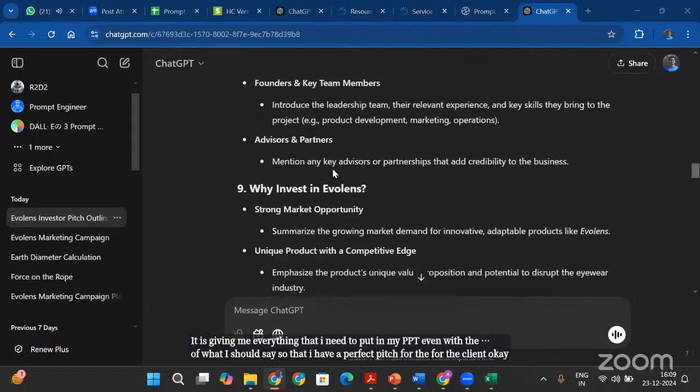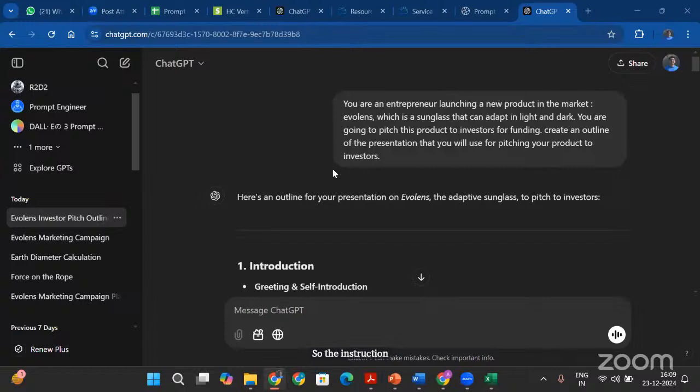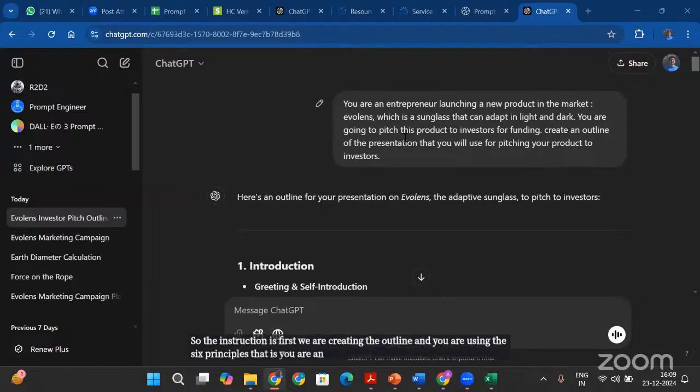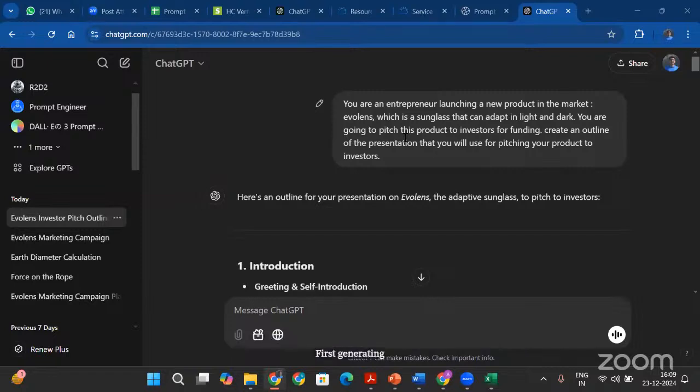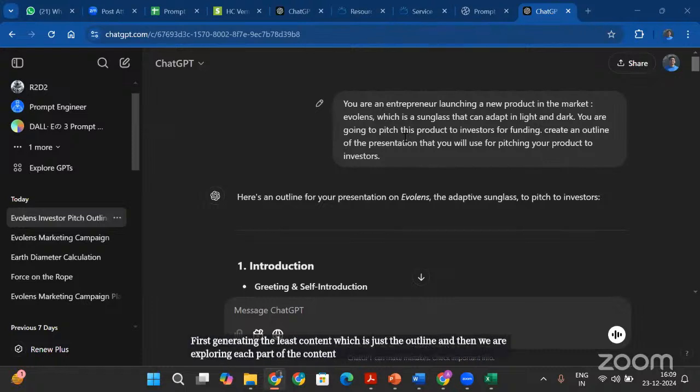So the instruction is, first we are creating the outline, and you are using the 6 principles. That is, you are an entrepreneur who is launching a new product. You're going to pitch this product to investors for funding. Create an outline of the presentation that you will use for pitching your product. Remember, we are using least to most prompting. We are first generating the least content, which is just the outline, and then we are exploring each part of the content to generate the whole content.